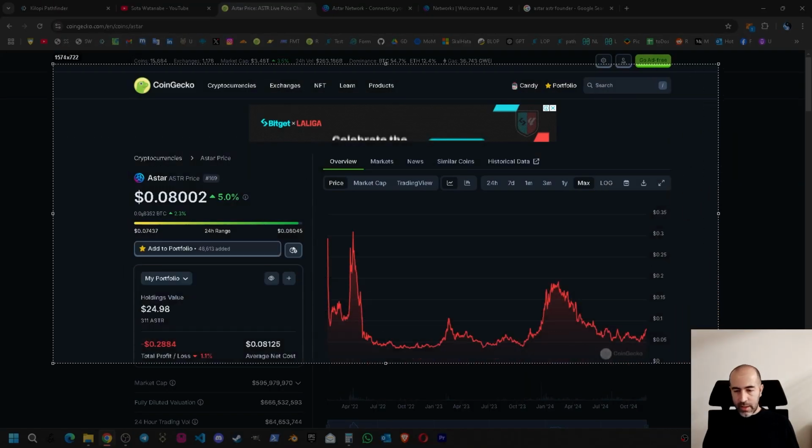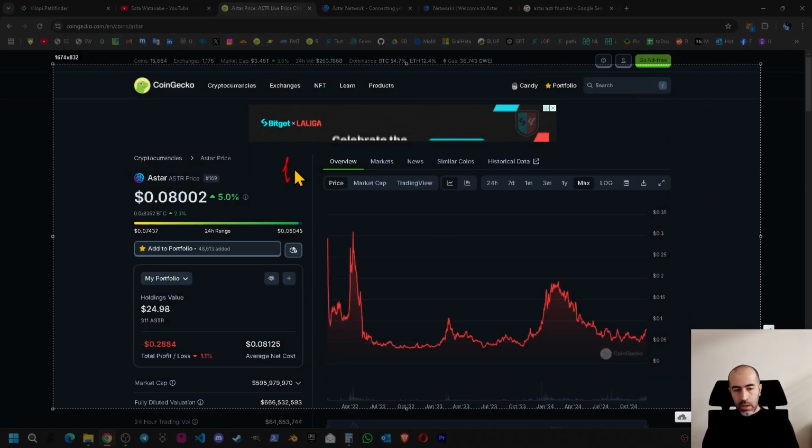So let's try to analyze price-wise as well. So if we are entering a huge bull market, it looks like that, but we cannot be sure. Of course, the price will jump at some point. The good thing is, as you can see, once the price jumps in Astar, it's not going down immediately like other projects. So it is staying at top a little bit of time, and I think the same thing can happen in this project.